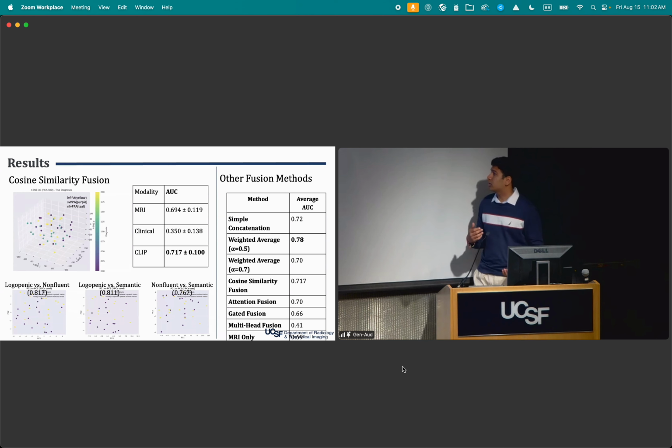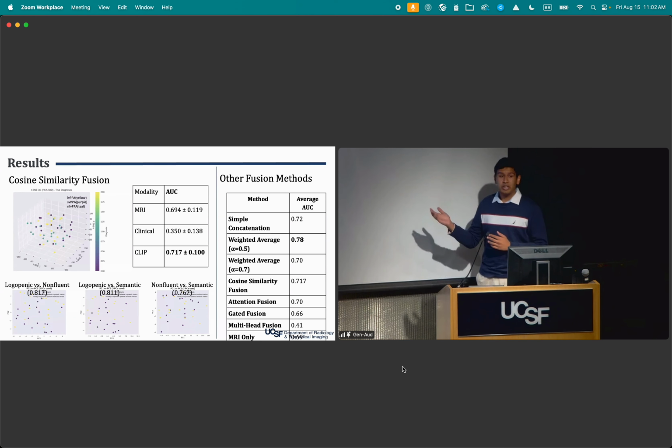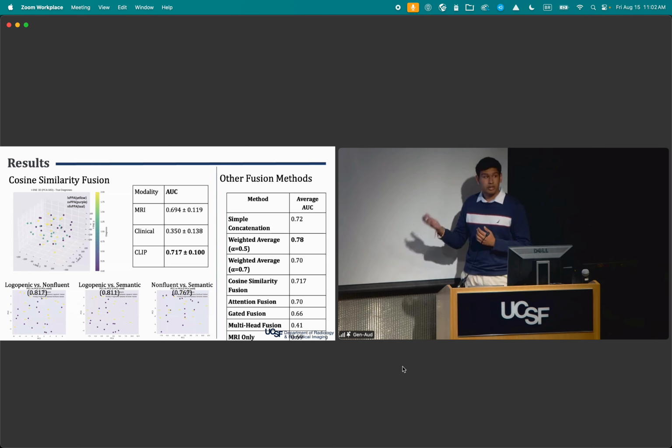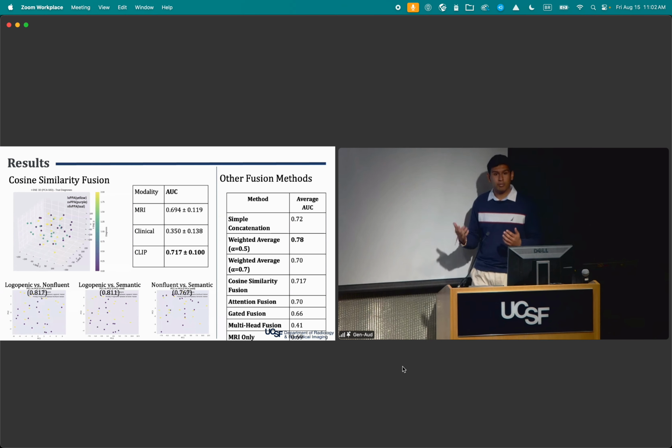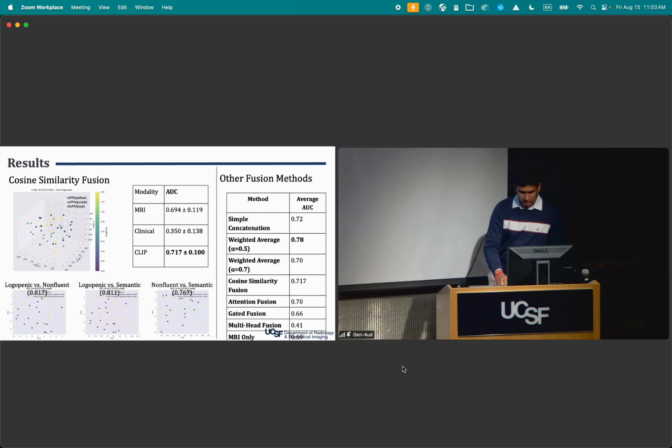Additionally, I tried out some other methods for the combination of these two methodologies. And weighted averaging actually turned out to be the best method, showing that clinical notes and MRIs have complementary information that both can equally inform the diagnosis and decision of PPA diagnosis.